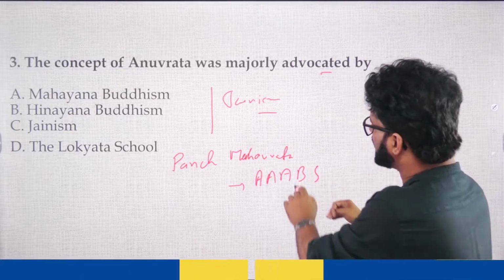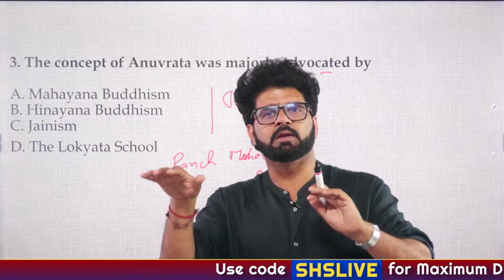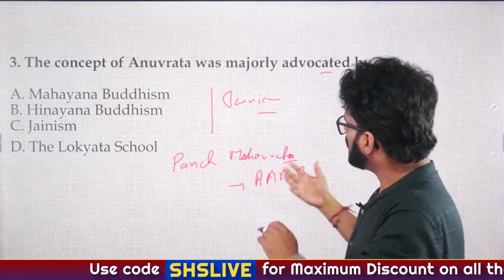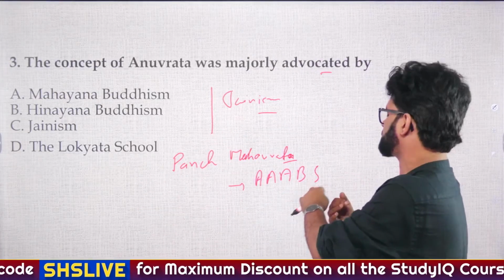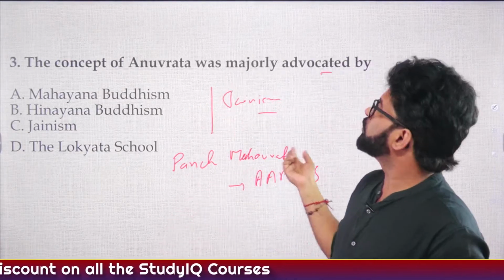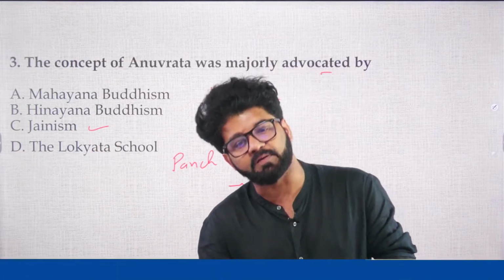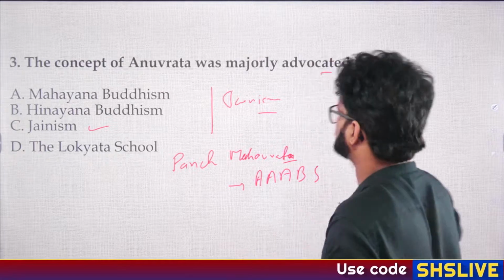So, Mahavrata is for people who are monks and nuns, but people, laymen, they cannot implement all Ahimsa, Aste, Aparigraha, Brahmacharya, Satya in entirety. So, they will implement some part of it and that will be known as Anuvrata. So, the concept is associated with Jainism. Please revise previous lectures. That would be awesome for you.